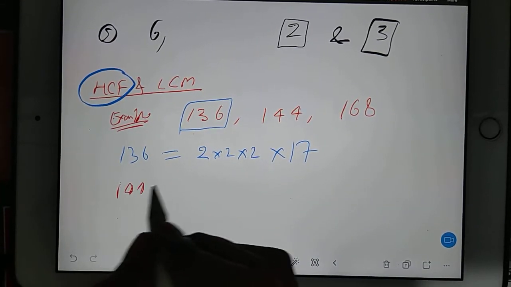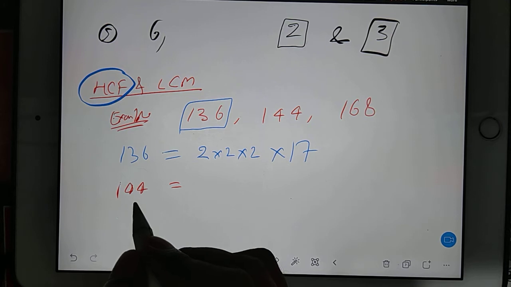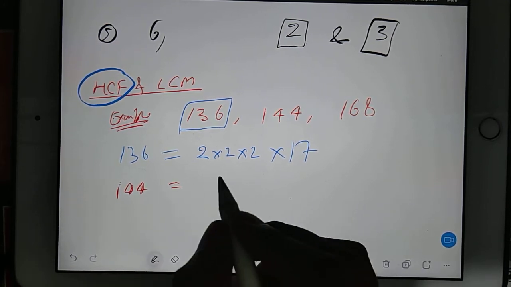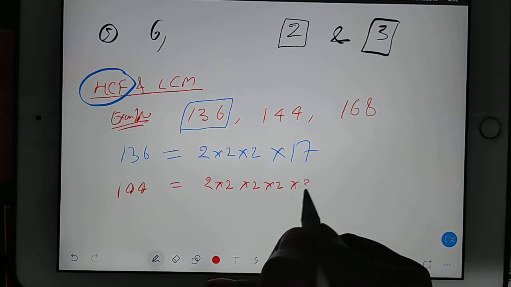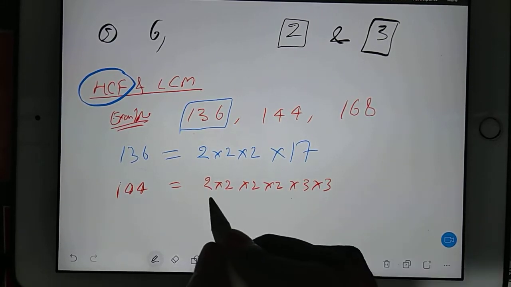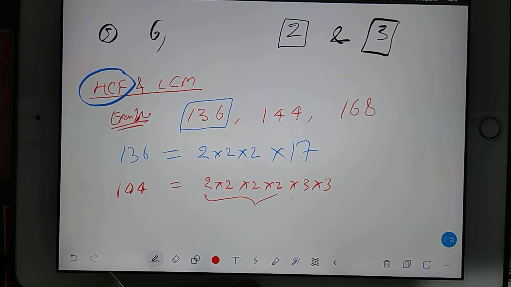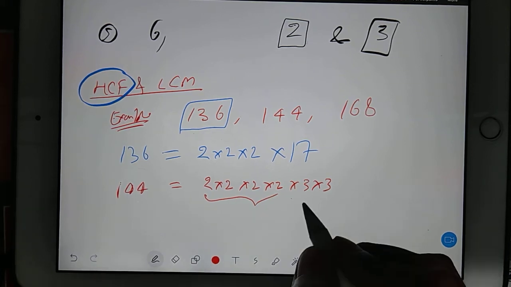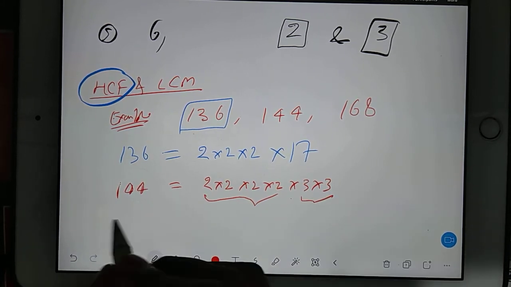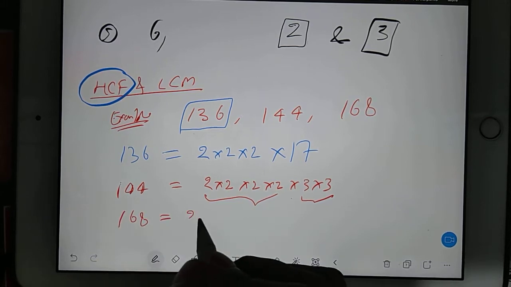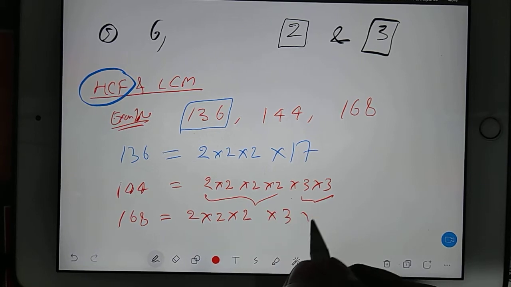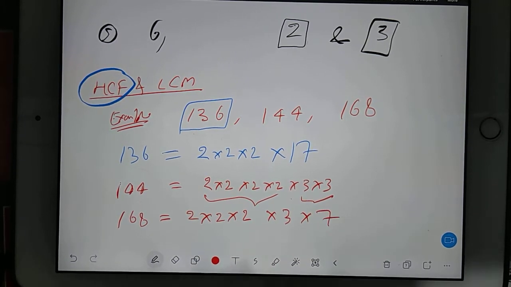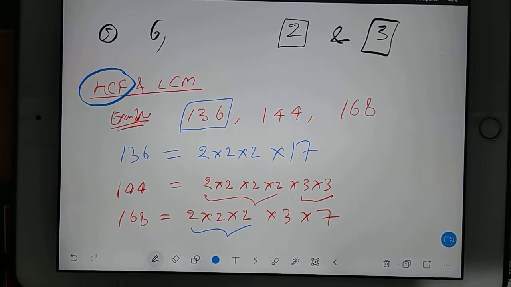Then we have 144, which is the square of 12, so 2 into 2 into 2 into 2 into 3 into 3, that is 4 times 2 and 2 times 3. Then 168 is 2 into 2 into 2 into 3 into 7.